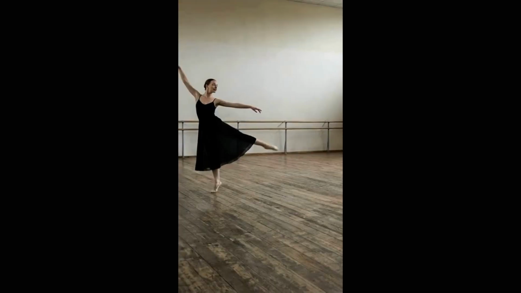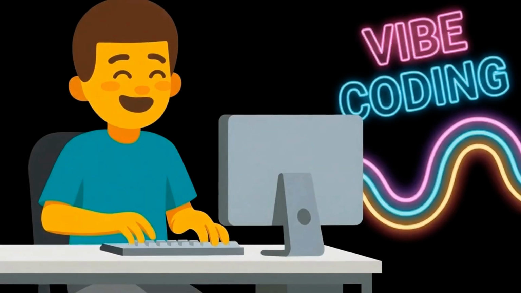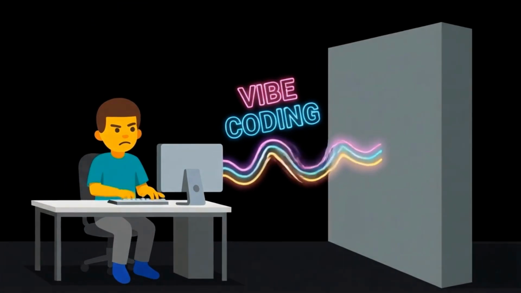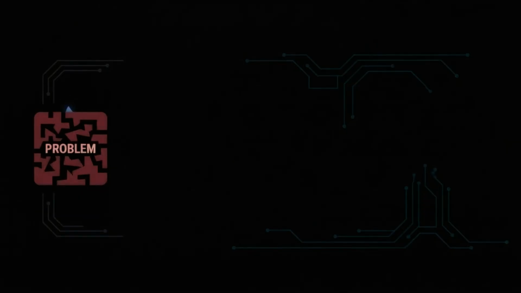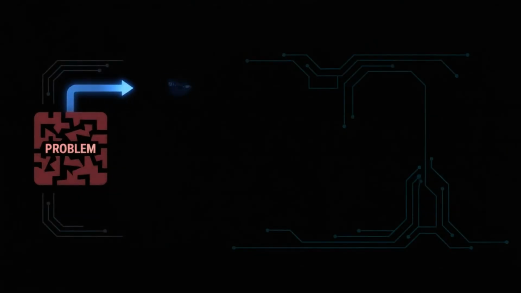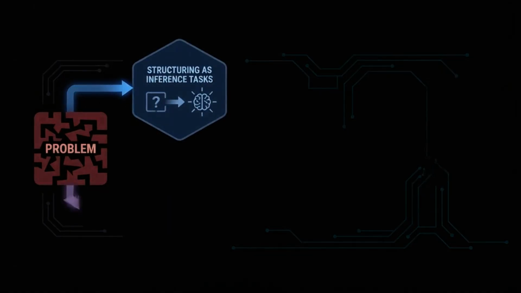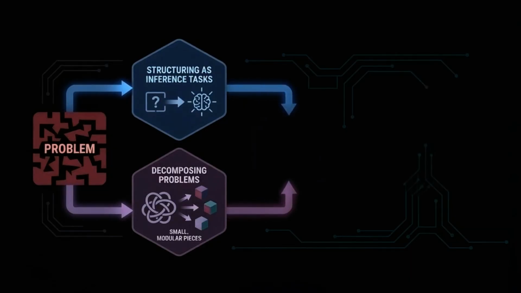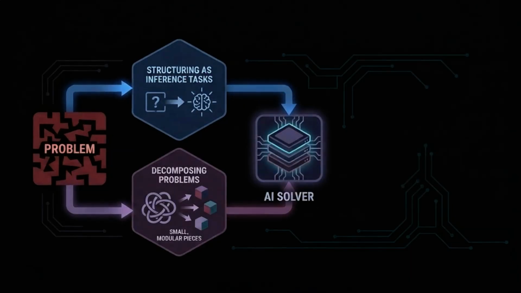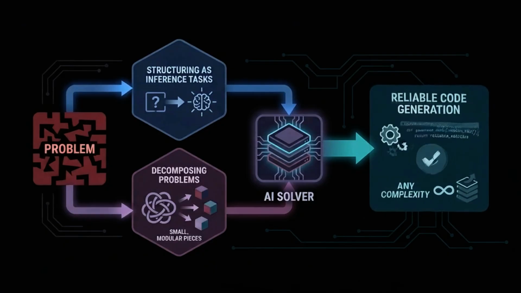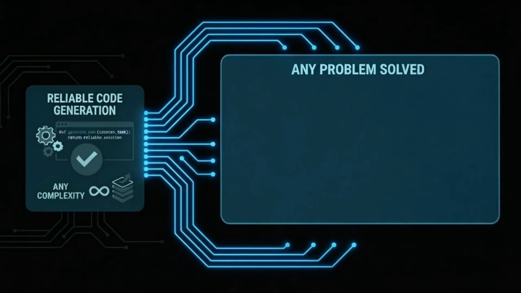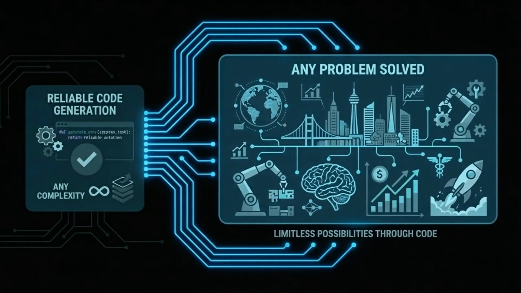The implications here are profound. Vibe coding can only get you so far, and even as it gets better and better, it always hits a wall. But using this technique, understanding how to structure problems as inference tasks, understanding how to break problems down to make them easy for AI to solve, we can write code for any amount of complexity, reliably. That means that with this technique, we can solve any problem that can be solved with code. And if we're clever, we can solve a lot of problems with code.